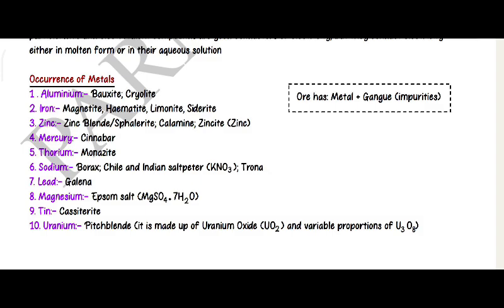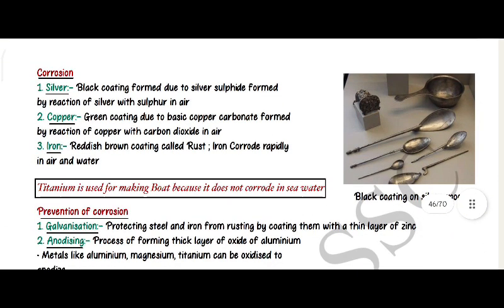Ore has metal plus gangue impurities. Corrosion. Silver: black coating formed due to silver sulfide, formed by reaction of silver with sulfur in air. Copper: green coating due to basic copper carbonate, formed by reaction of copper with carbon dioxide in air.